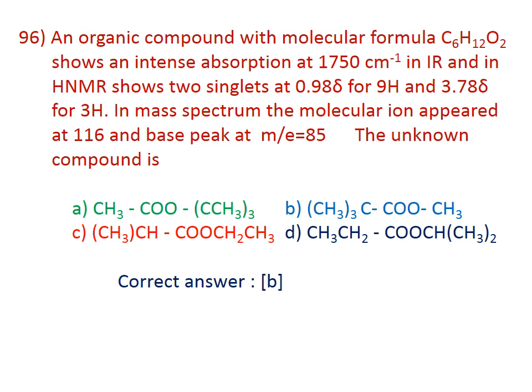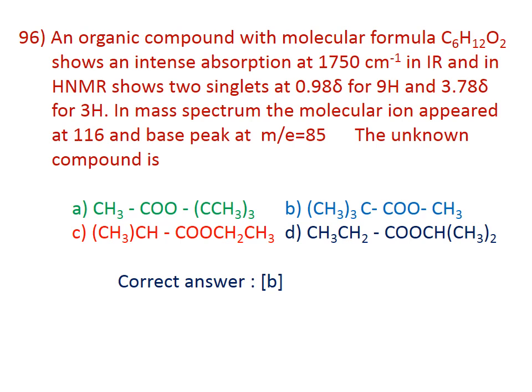96. An organic compound with molecular formula C6H12O2 shows an intense absorption at 1750 cm^-1 in IR, and in HNMR shows 2 singlets at 0.98 delta for 9H and 3.78 delta for 3H.